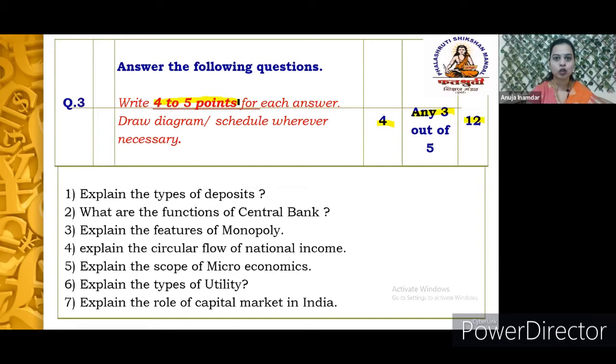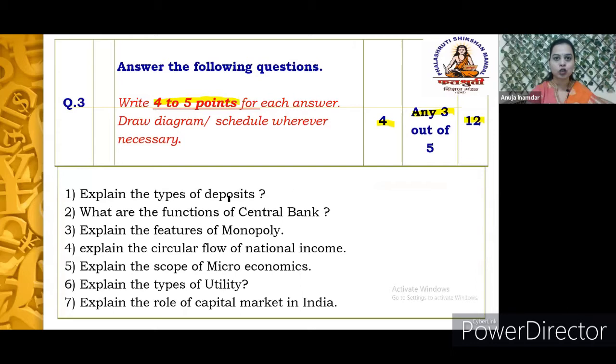There are 2 advantages for this. First of all, it looks good when you give one heading and an explanation in the answer paper. And the second advantage is that it is easier for you to recollect the answer, right? To revise, you can revise the answers very quickly if they are in points. But if we observe the macroeconomic part, where it is quite difficult to write the answer in points, then don't force yourself to write the answer in points.